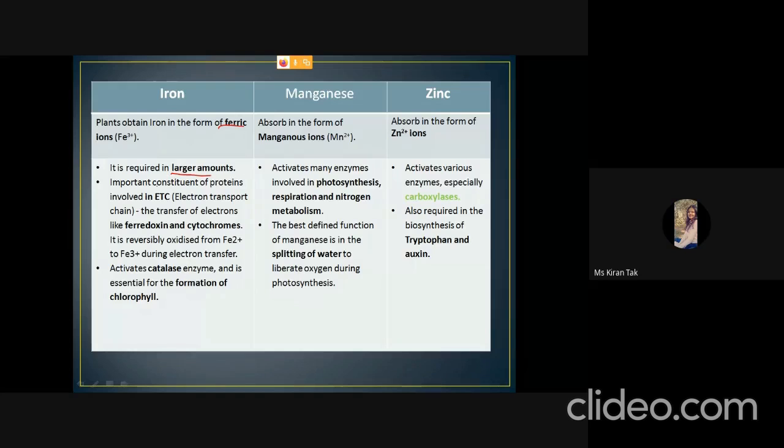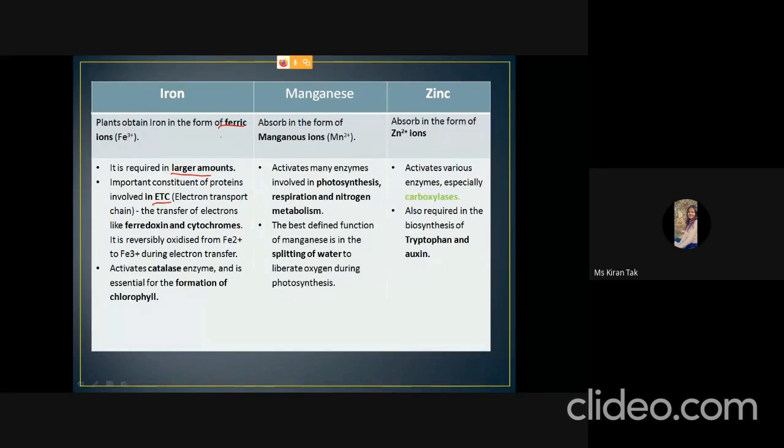Iron plays an important role in the ETC, the electron transport chain, with ferredoxin and cytochromes, and it is reversibly oxidized from ferrous to ferric in the electron transfer. It activates the enzyme catalase, and it is essential in the formation of chlorophyll.